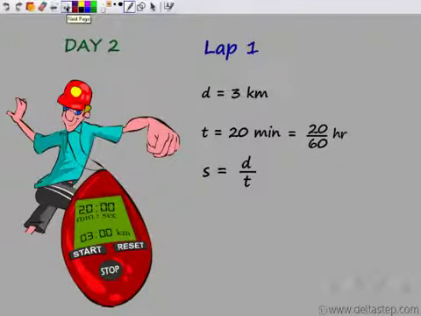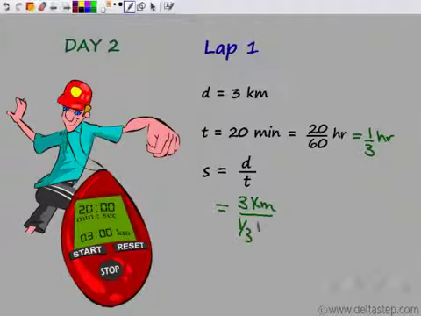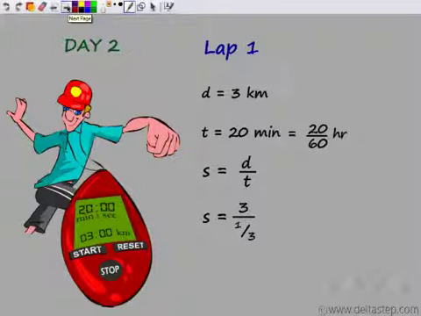So speed is distance by time. Speed would be, distance is 3 kilometers, by time, 20 by 60, which is nothing but 1/3 of an hour. So 3 by 1 by 3 hours. So we get that speed is 9 kilometers per hour. Speed is 3 divided by 1 by 3, which is nothing but 9 kilometers per hour. So his speed for lap 1 is 9 kilometers per hour.